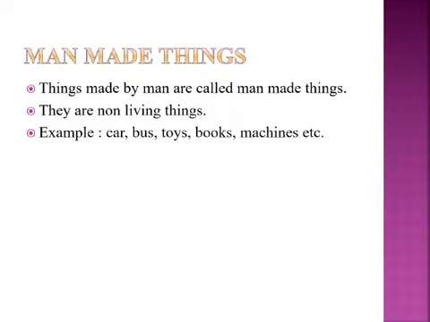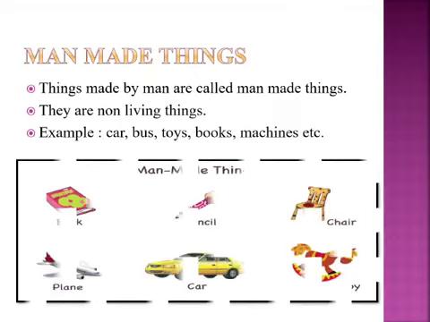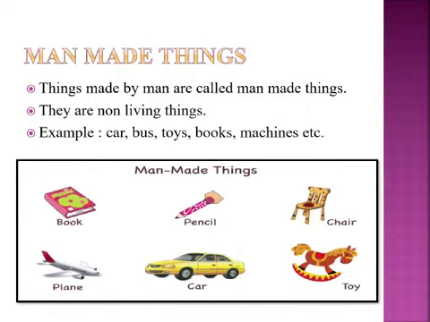Next topic is man-made things. Things made by man are called man-made things. They are non-living things. Example: car, bus, toys, books, machines, etc. These are all as shown in the picture. These man-made things are all non-living things. They don't have life.